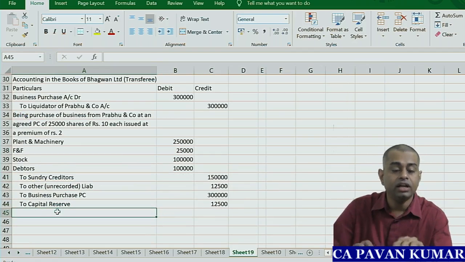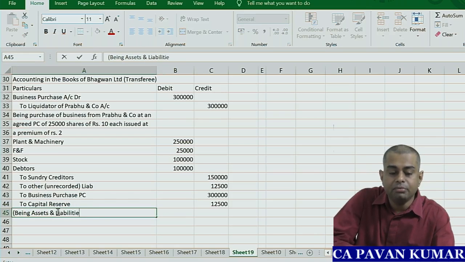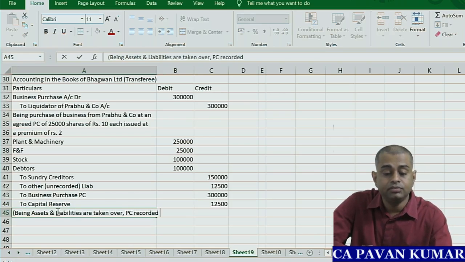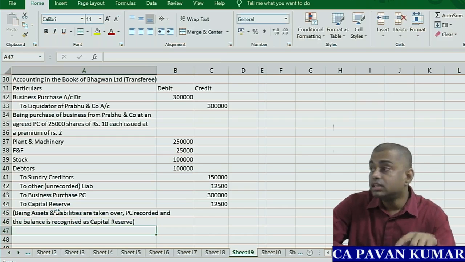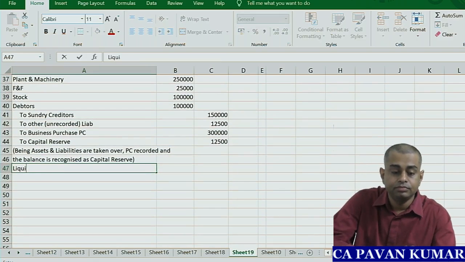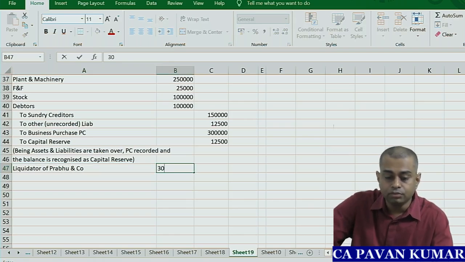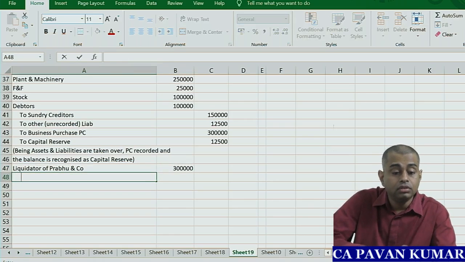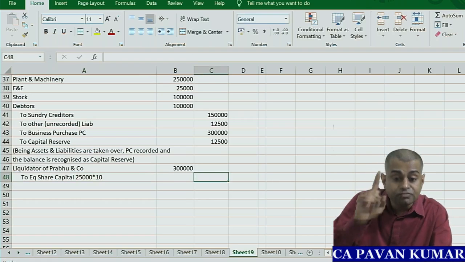You understand the second journal entry? Being assets and liabilities taken over, purchase consideration recorded, and the balance is recognized as capital reserve. This is the second journal entry. The third journal entry would be discharge of purchase consideration. Liquidator of Prabhu and Company. In the first journal entry you have recorded 3 lakhs, no? How are you paying? To equity share capital. Hold on, my dear friends, 25,000 shares at face value only in the share capital account.